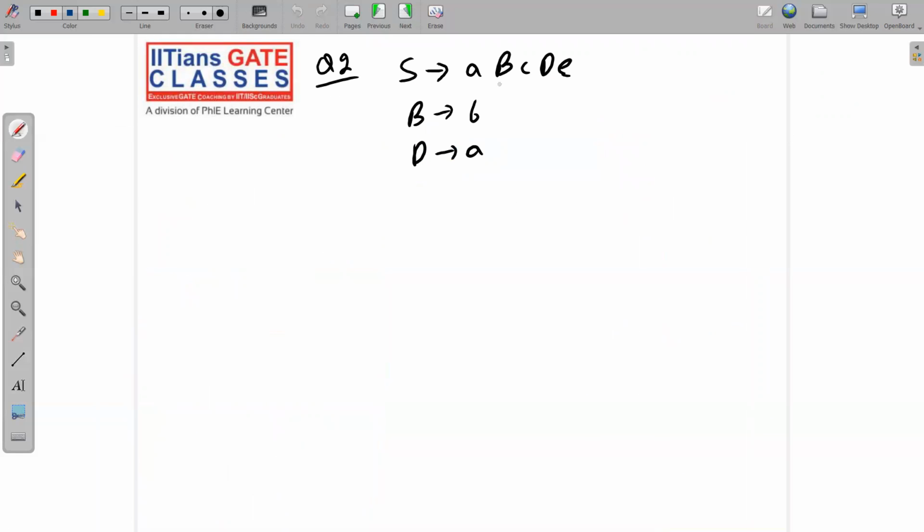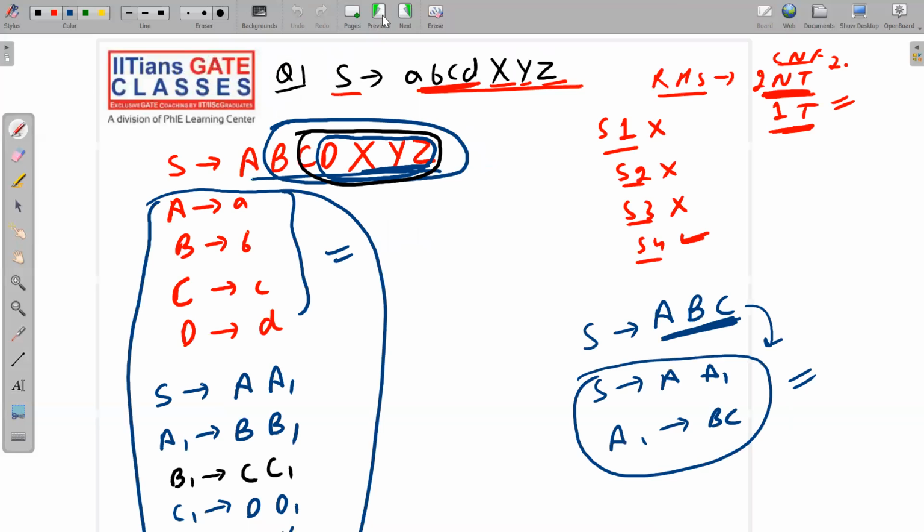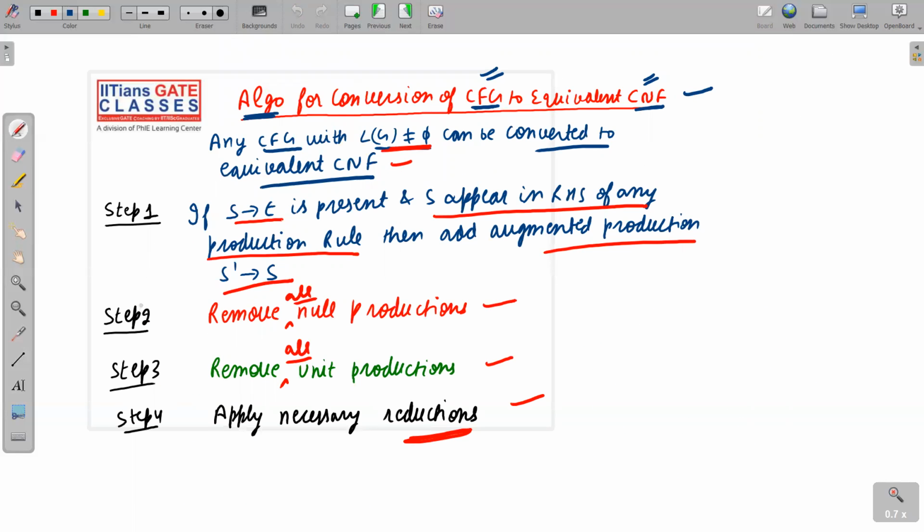Next question: S implies A, B, C, D, E, B implies b, D implies a. How will you convert it into CNF? Again, a very, very simple task. The basic idea: step number 1, bypassed because S implies null is absent. Null productions are absent. First we have to remove null production. Please note it down also. Steps 1, 2, 3, 4, you have to apply them in sequence. Please do not disturb the sequence, otherwise everything will be disturbed. First you have to remove null production, then you have to remove unit production.